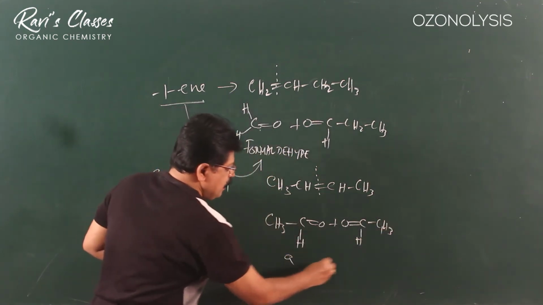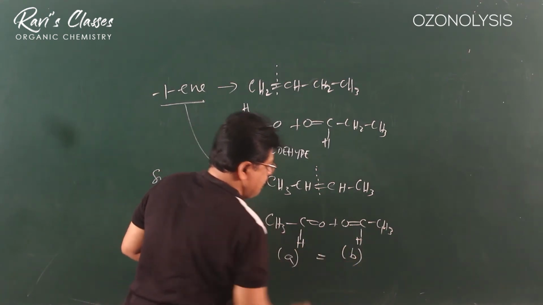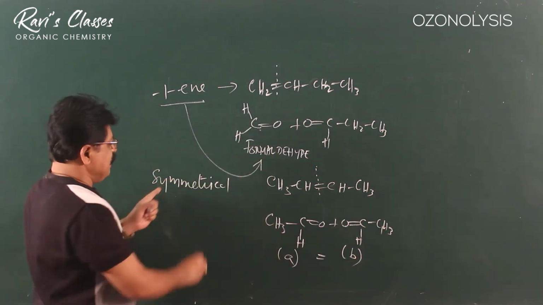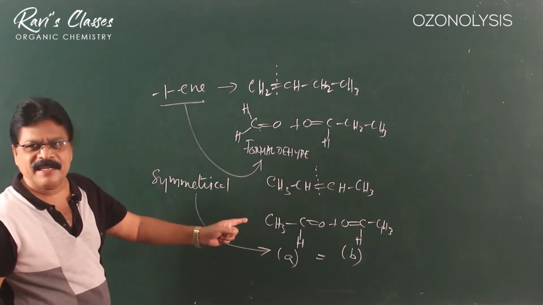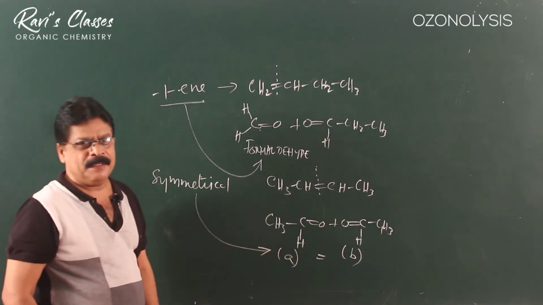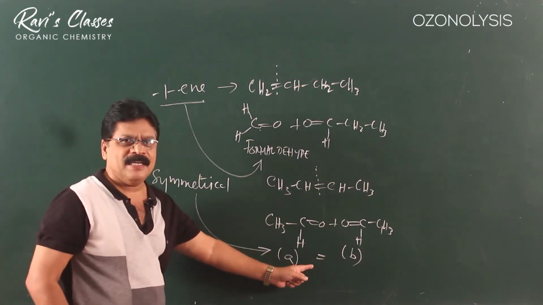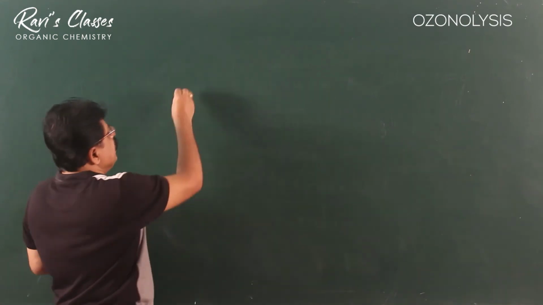So both the products are the same. So if the alkene is symmetrical, both the products will be the same. So if you get only one product, it means the initial compound is symmetrical.